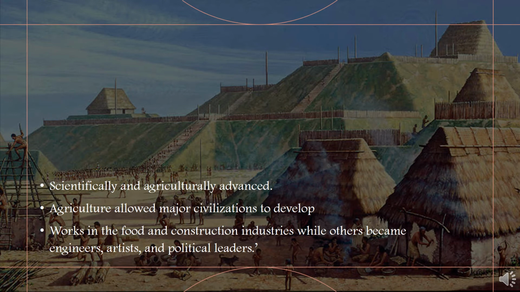Cultures throughout southern North America harvested corn, squash, and beans in regular cycles. This sort of agriculture allowed major civilizations to develop. People were no longer bound to produce food and shelter for their families. Some people could work in the food and construction industries while others became engineers, artists, and political leaders.